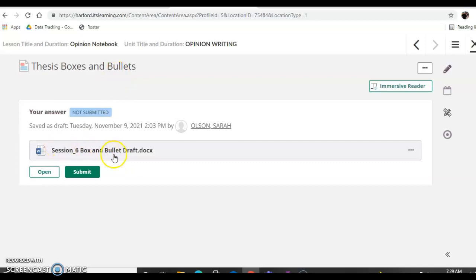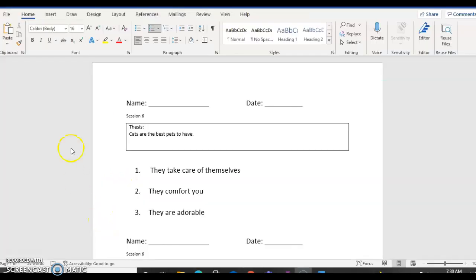So if you click on boxes and bullets draft to open that up, you should see what you started working on last week. So you should have what your thesis is, so your opinion statement, and you should have your 3 pieces of evidence that go with it. So you can use this to start actually writing what your opinion is going to be. So when you click on the boxes and bullets draft, you should have something that looks like this done. This is mine, so your opinion will probably be different. But I should have my thesis and my 3 pieces of evidence.